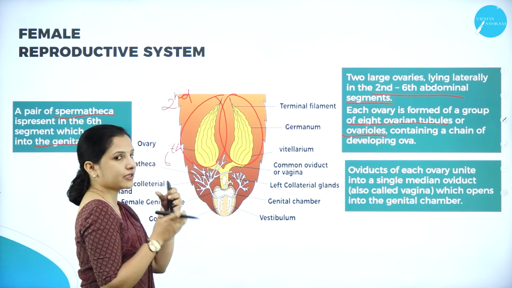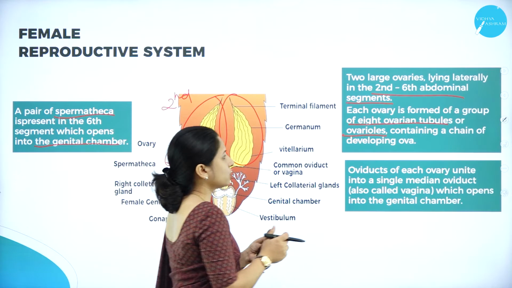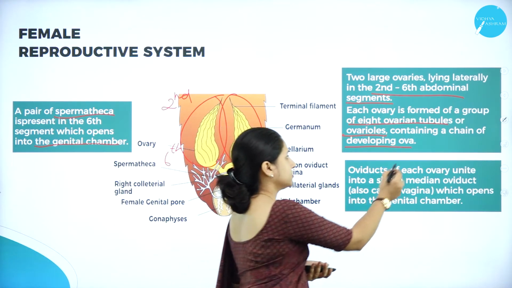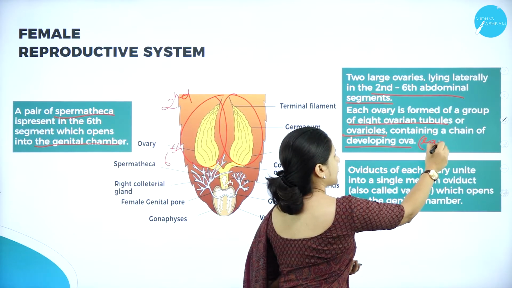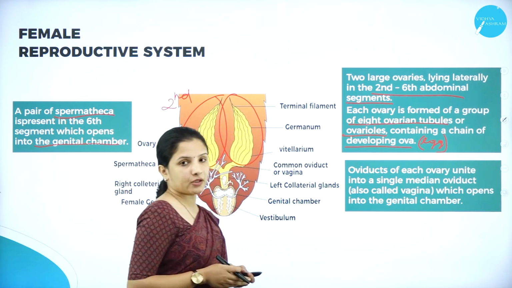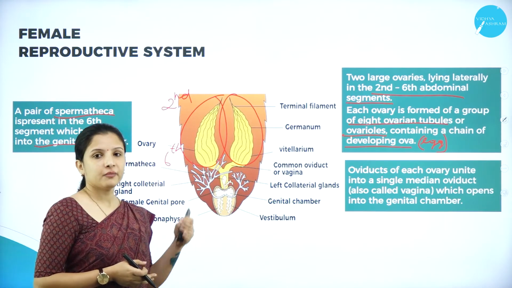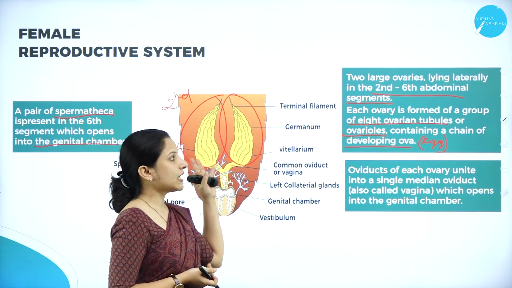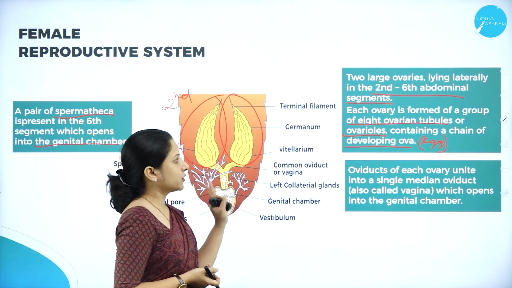So the ovaries group together to form ovules, and they contain chains of developing ova or eggs. They produce chains of developing ova or the egg. So a female can lay a large number of eggs, because of the presence of 8 ovules.